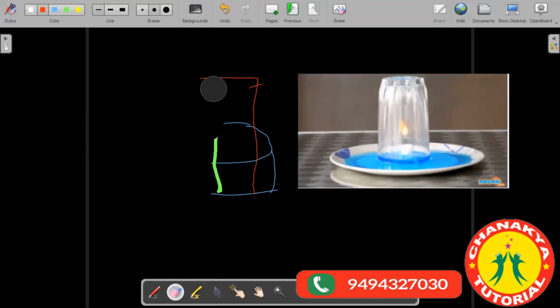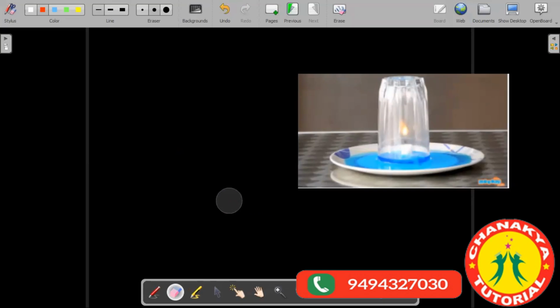So see what happens when the candle is glowing: the air inside the glass becomes hot. So here we have hot air inside this. And do we know that hot air means low pressure?